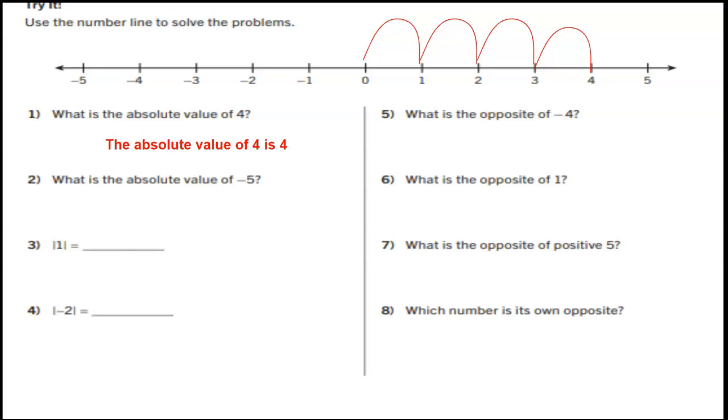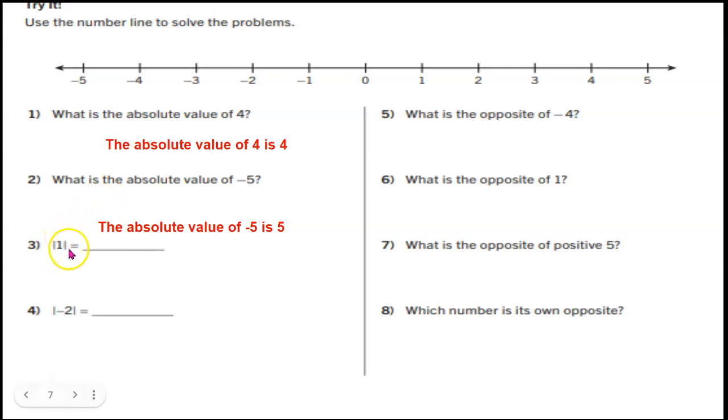What is the absolute value of -5? In order to find the absolute value, we need to know the distance away from 0. -5 is 5 away from 0. So the absolute value of -5 is +5. Remember, the symbol for absolute values are the 2 line notations on each side of the number.